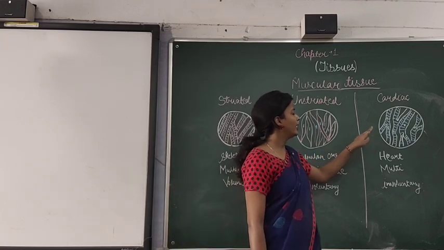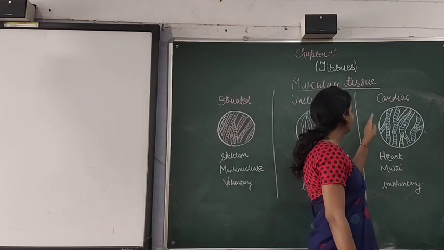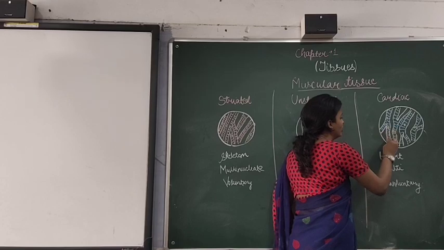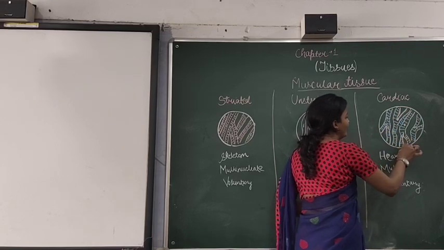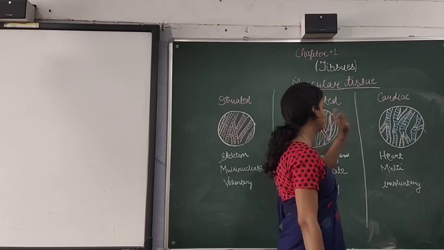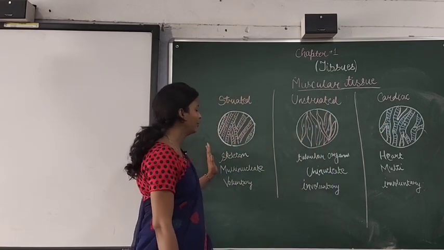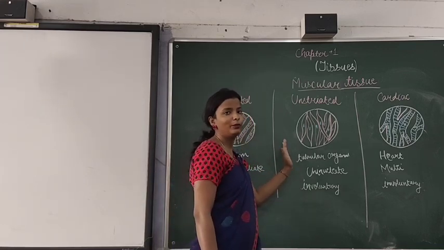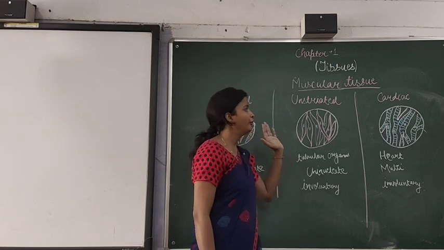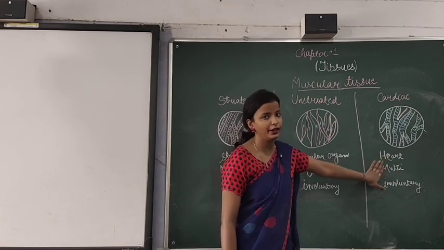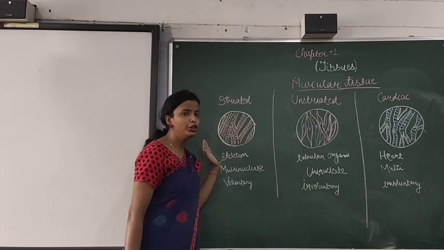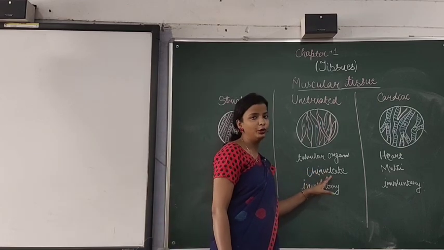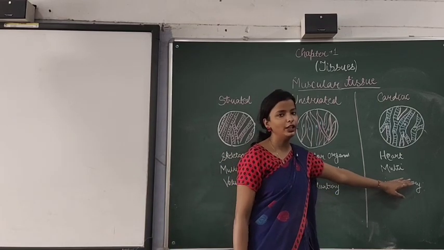And when you talk about the cardiac muscles, again you will see that they are long, cylindrical, and branched. You can see the branching is given. So they are cylindrical and branched, and they come under cardiac muscles. Now when you talk about the location, striated are present at the skeleton. Unstriated are present at tubular organs like the walls of the intestine, respiratory passage, and urinary bladder. And cardiac is present at our heart. Then when you talk about the nucleus, striated are multinucleated, so many nuclei are present. Unstriated is uninucleated, a single nucleus is present, and cardiac is also multinucleated.